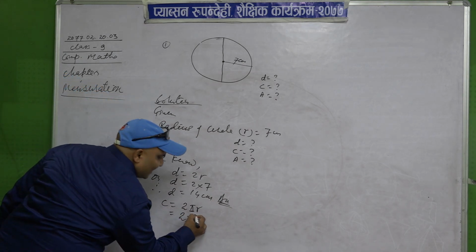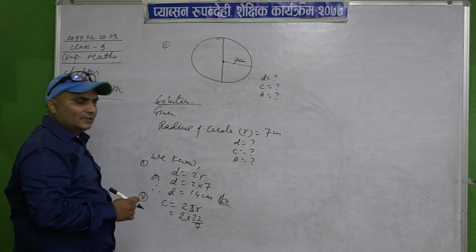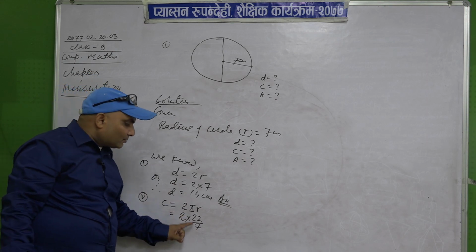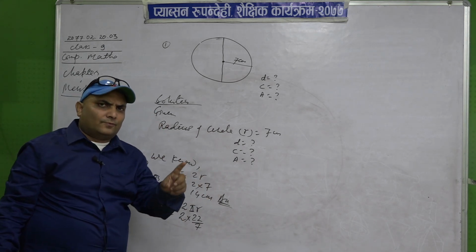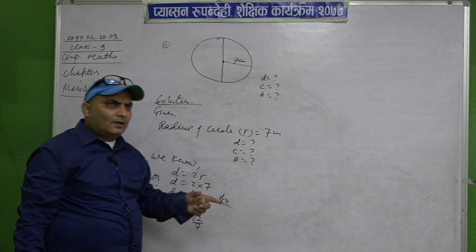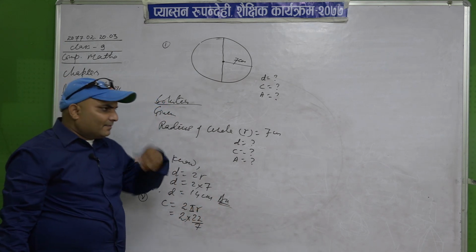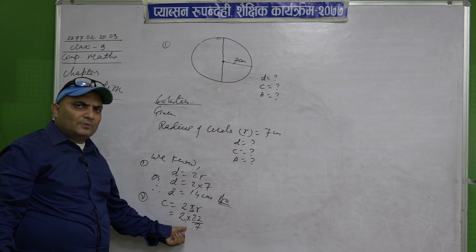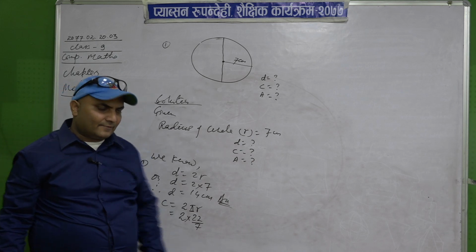In fraction, the value of pi is 22 upon 7, whereas in decimal it is 3.14. But remember, 22 upon 7 differs from 3.14. Sometimes in a question the value of pi is given as 22 upon 7, or sometimes as 3.14. If the value of pi is not given, then you can choose either 22 upon 7 or 3.14. But the values of these two are a little bit different.